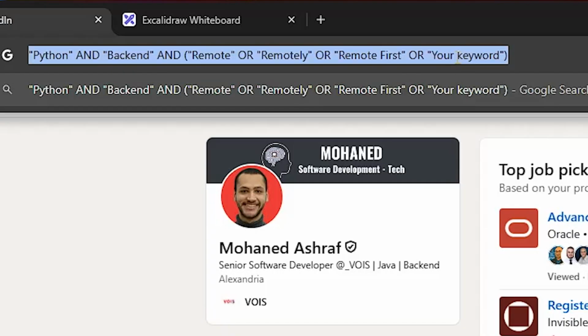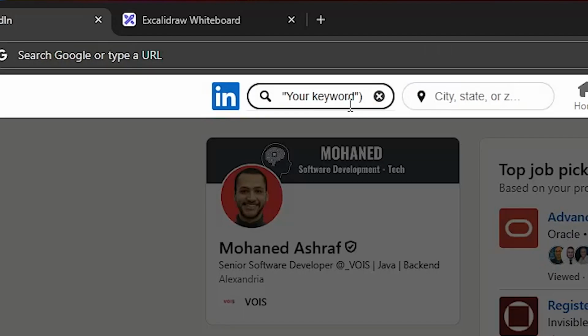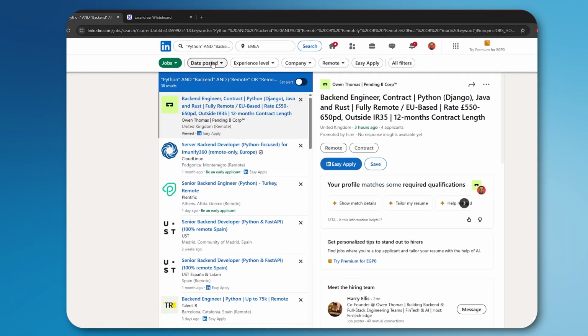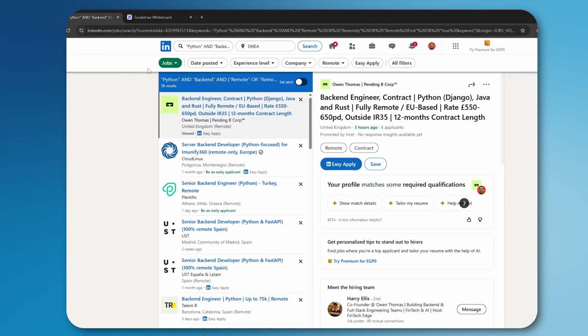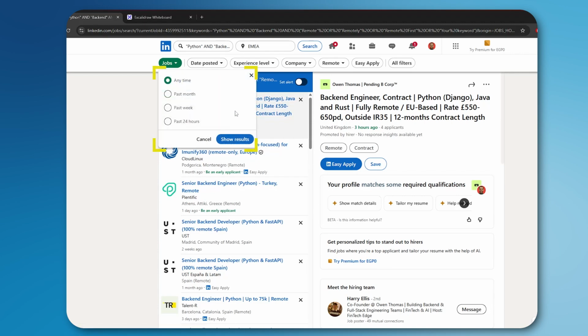Let's take it as an example right now. What happens if I copy it and paste it here? Let's see, we have 38 opportunities using our search. This is basically due to the fact that we have almost any time, and this is not what I want. I want to be more specific.